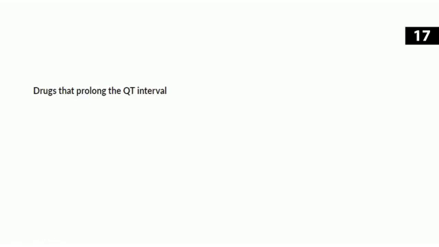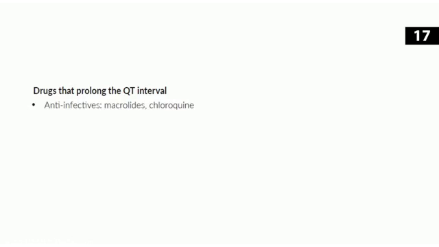Anything that prolongs the QT interval can predispose to torsades. There are certain drugs that are actually known for prolonging the QT interval. So let's go ahead and look at the study guide here and write this down. These drugs should not be given to patients that already have a prolonged QT interval. And a few I want you to know here.